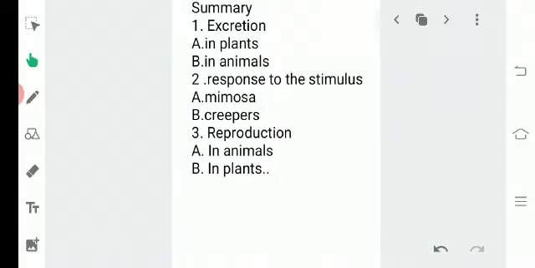Now move on to the summary, students. Let's recall it. First we studied excretion, in plants and in animals. Then we studied response to stimuli. We have seen it in the mimosa plant and in the creeper plant. Then what is our third topic? Reproduction, which we have seen in animals and in plants. In this way, students, we have completed topics such as photosynthesis, respiration, excretion, responsiveness to stimuli and reproduction.